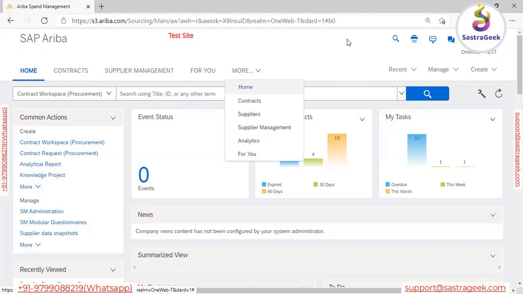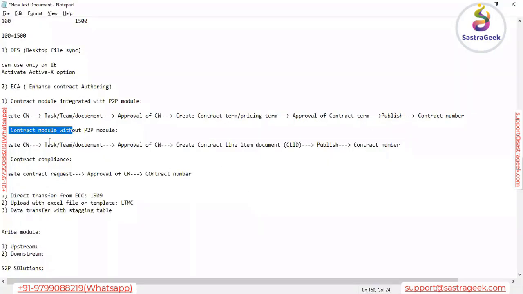Let me refer to our notepad where we have listed the step-by-step process. In the first step we create the contract workspace, which is similar to what we discussed earlier.